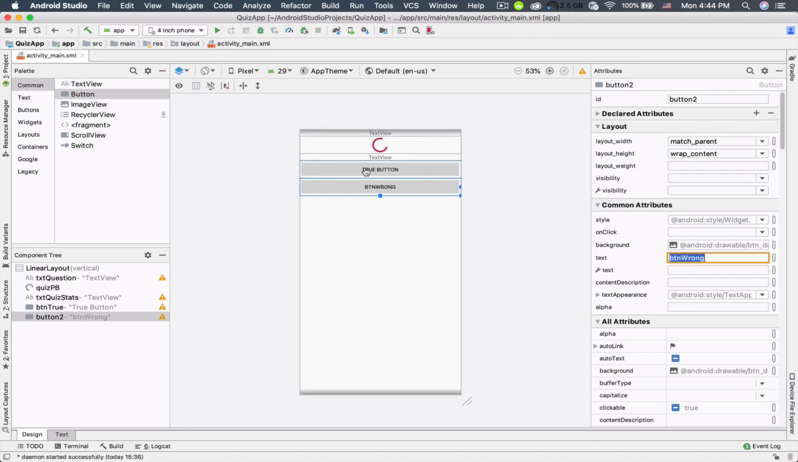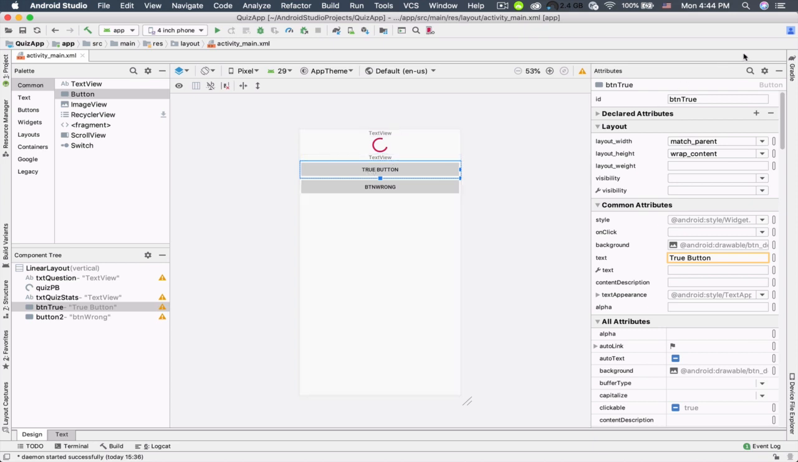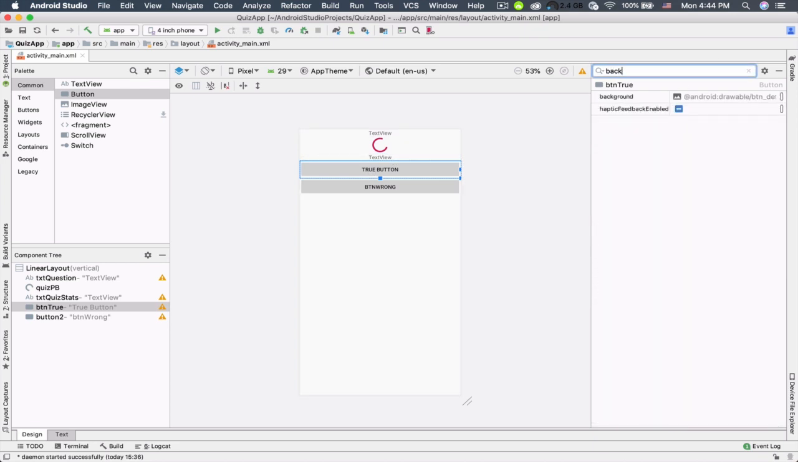And then let's change the background color of these buttons. So for this true button, let's search for the background attribute, and I'm gonna change the background color to be blue. I'm gonna use a hexadecimal color, so I'm gonna put the hashtag. We have the RGB, right? Red, green, blue. So I'm gonna put 0000 and 99 or FF for the blue, okay?